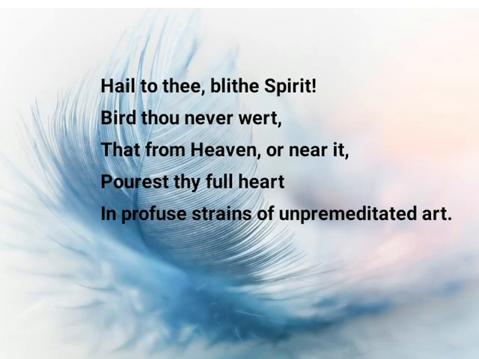So he is addressing this bird. Hail to thee, blithe spirit. There the poet uses the poetic device apostrophe because he calls out to something like a bird without expecting it to talk back. He didn't expect this bird to talk back. So this is called apostrophe. He calls it a blithe spirit. Bird thou never wert. You never were a bird.